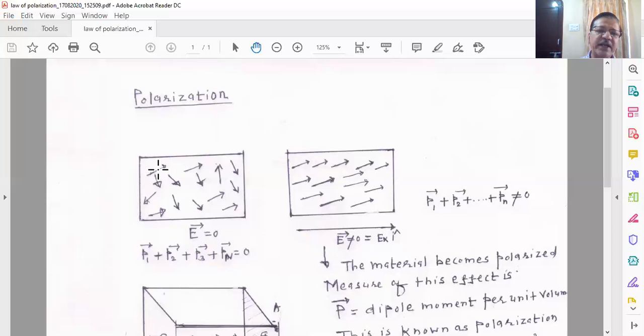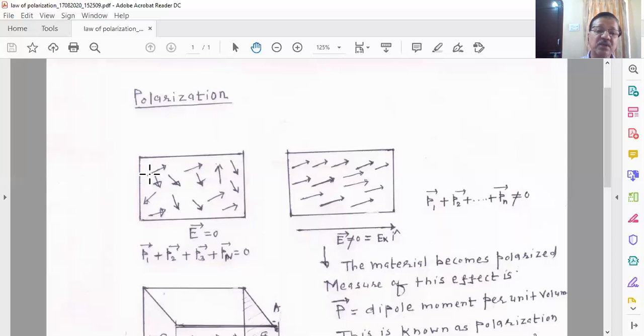This arrow indicates the direction of the dipole moment, because the dipole moment is a vector quantity, it has a direction, and the direction of a dipole moment is always from the negative charge to the positive charge. So at this head of the dipole there will be a positive charge, and if you consider this the tail of the dipole, this is a negative charge.